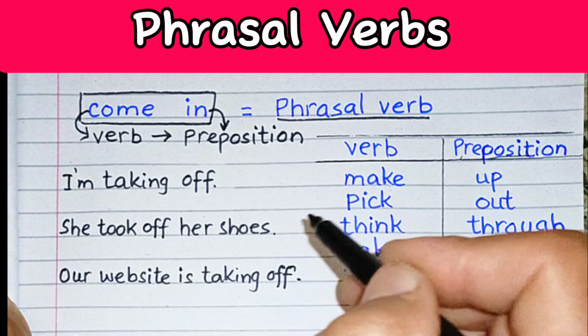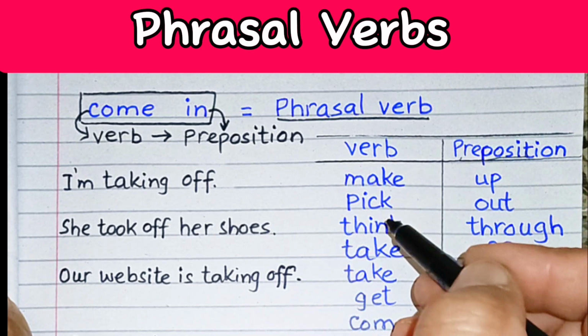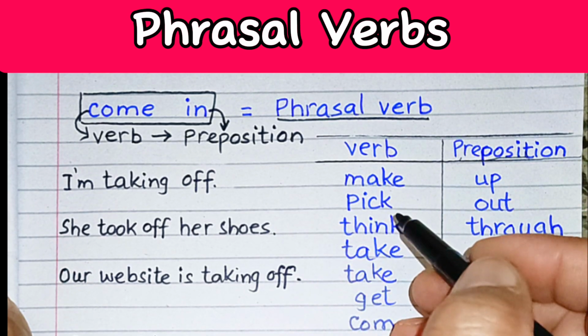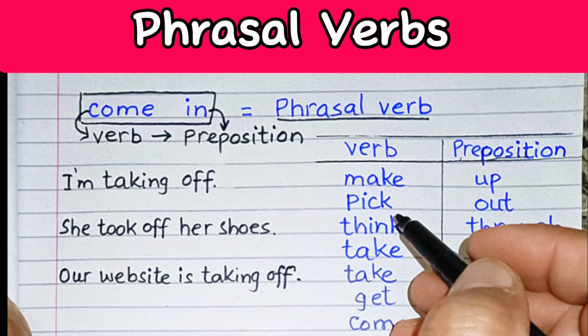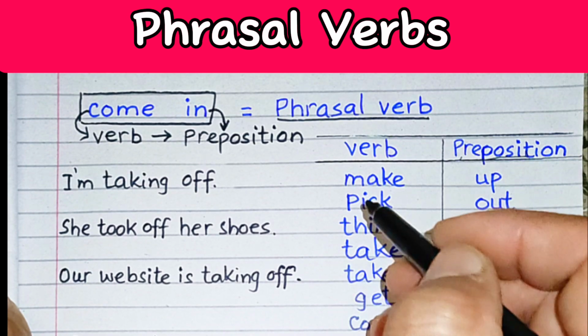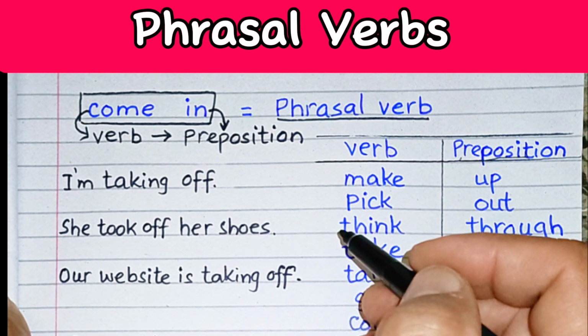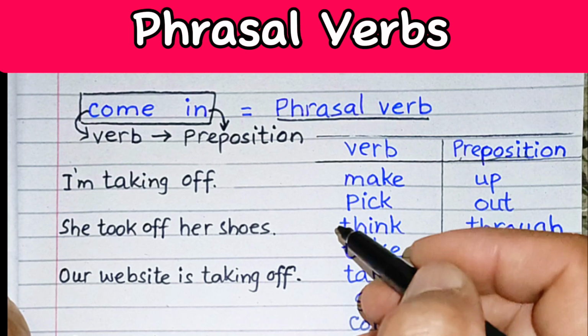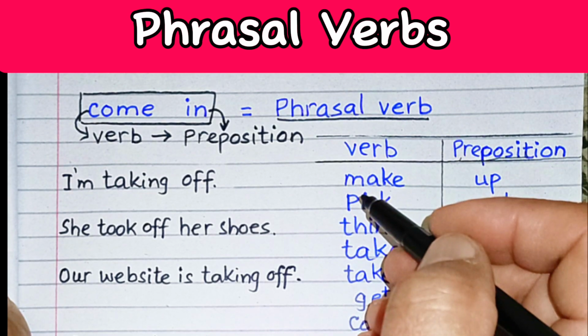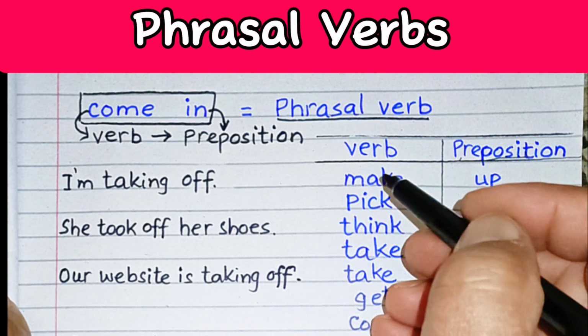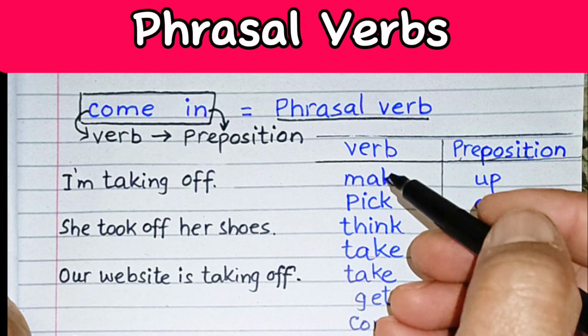There are many phrasal verbs that have more than one meaning, and we know that most phrasal verbs have more than one meaning, and the meaning of a phrasal verb can change if you change the preposition part.